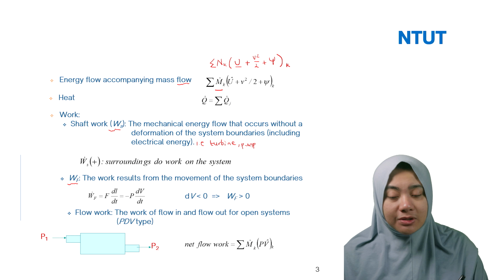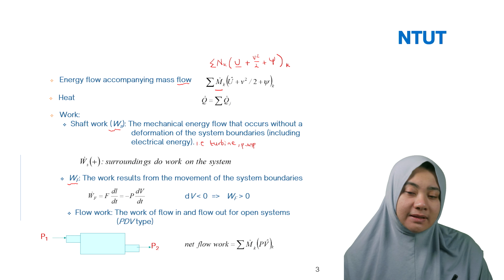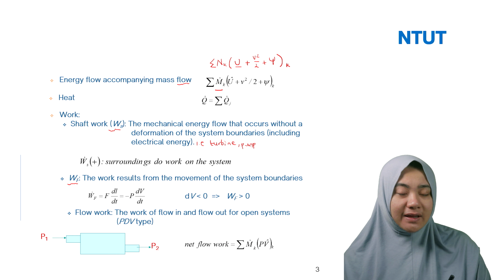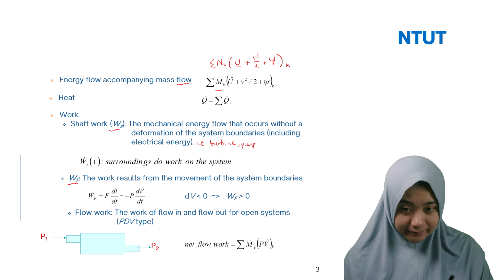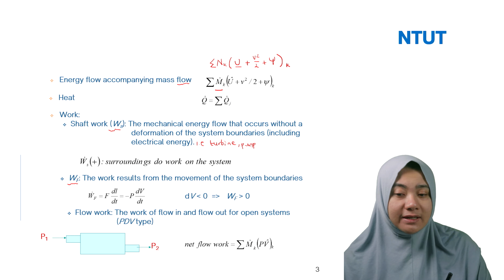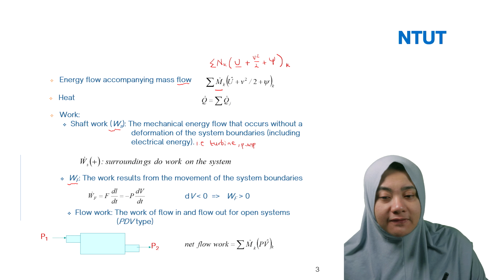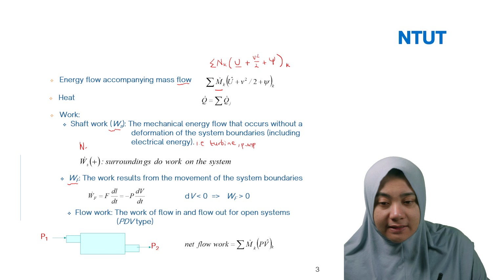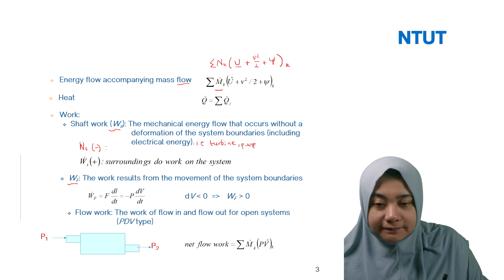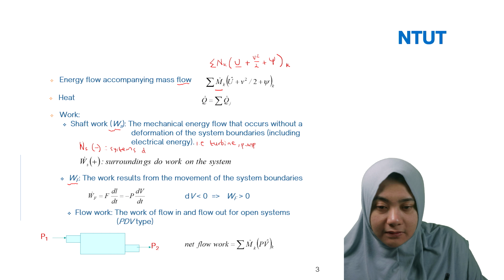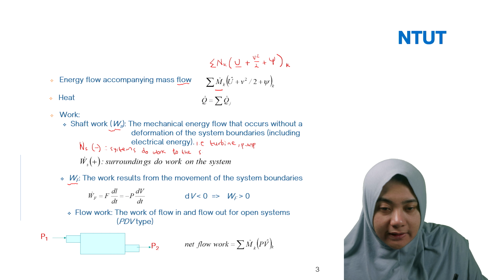Actually, this depends on the textbook. Some textbooks use negative and positive with the different meaning. However, in this textbook, we define that WS negative means the system does work to the surroundings.